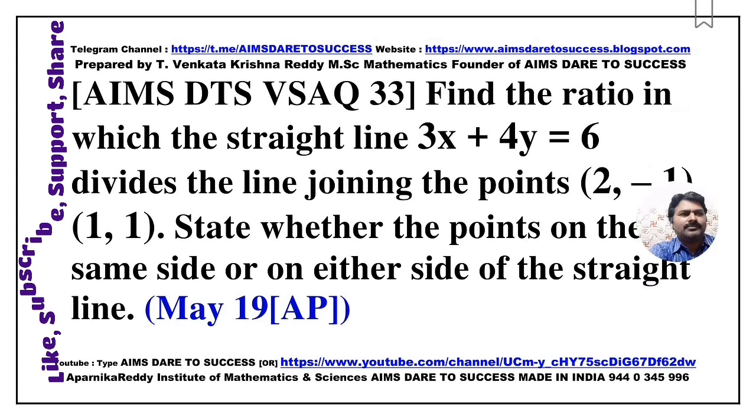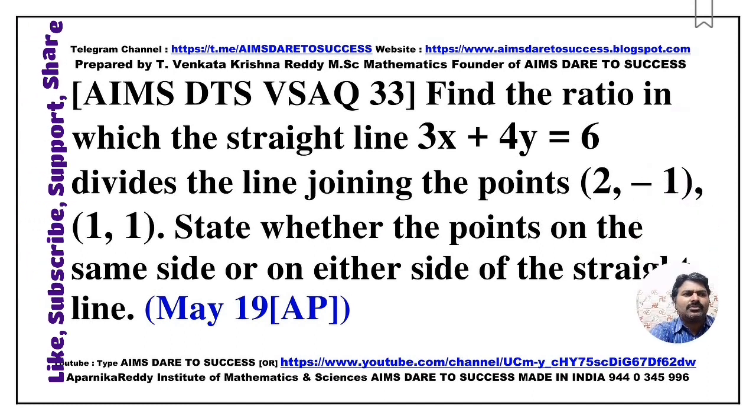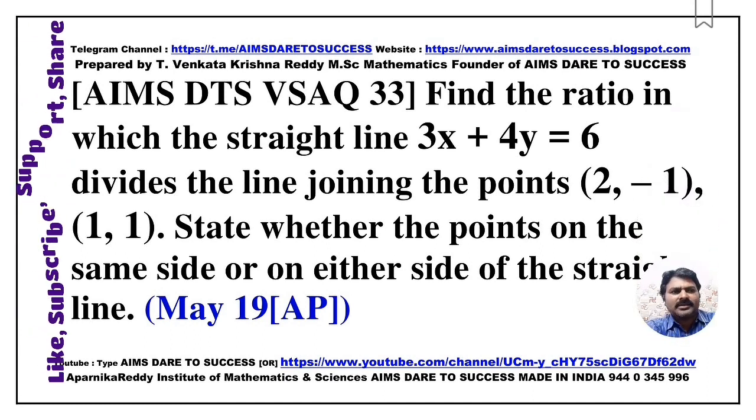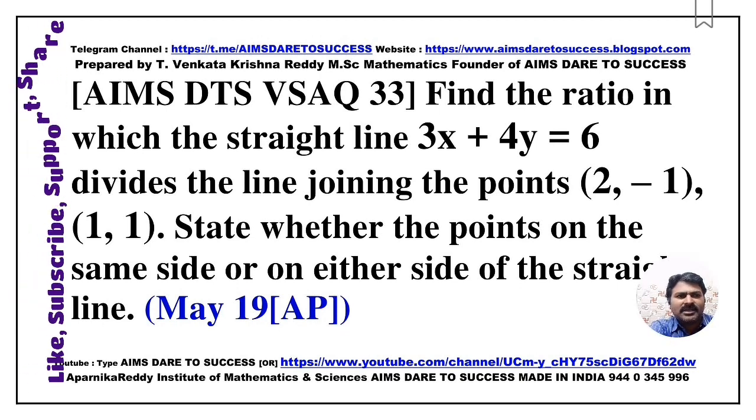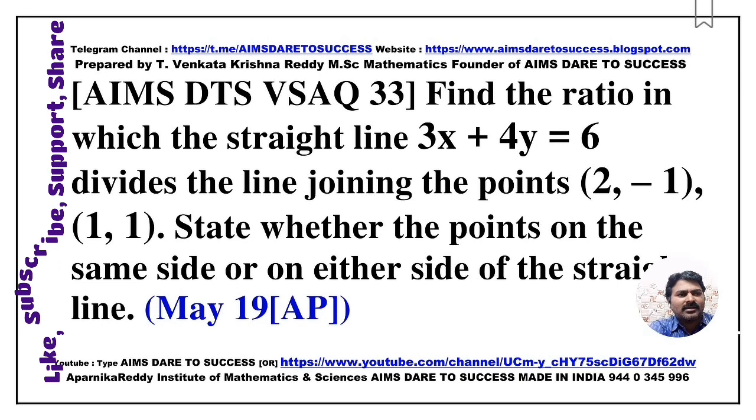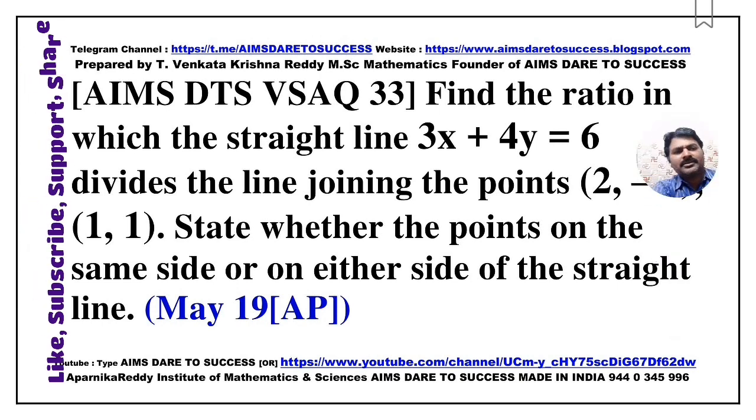Next VSQ 33. Find the ratio in which the straight line 3x plus 4y is equal to 6 divides the line segment joining the points (2, -1) and (1, 1). State whether the points are on the same side or on either side of the straight line. This question came from May 2019 Andhra Pradesh.